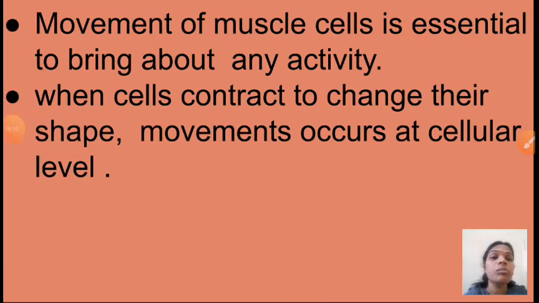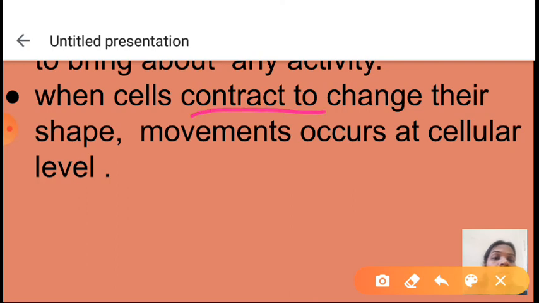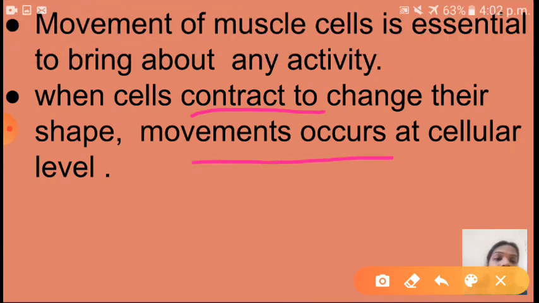So children, see here, movement of muscle cells is essential to bring about any activity. If you want to do any activity, like writing or doing some work, the muscles work, isn't it? That means the movement of muscle cells is essential to bring about any activity. When cells contract to change their shape, movement occurs at the cellular level. So at that time, what will happen, children? When cells contract to change their shape, movement occurs at the cellular level.